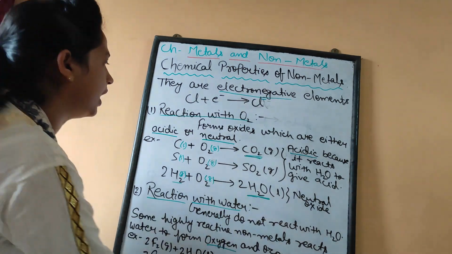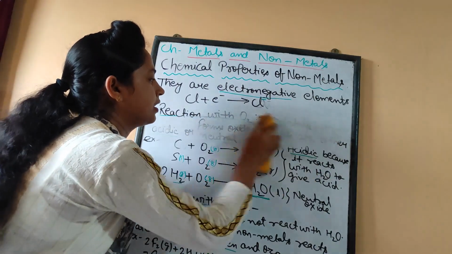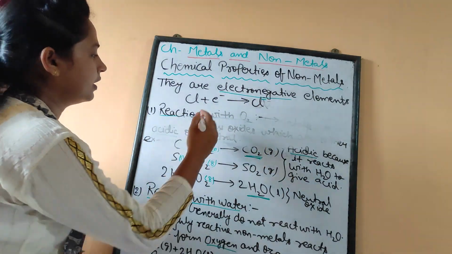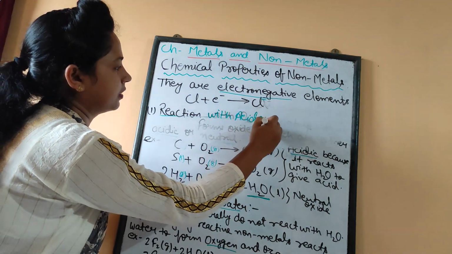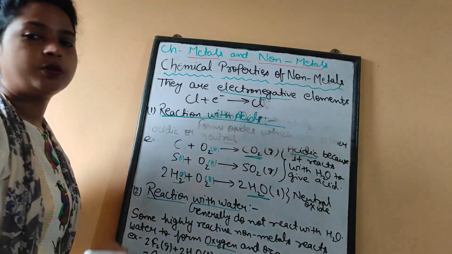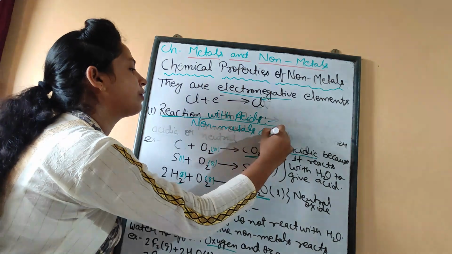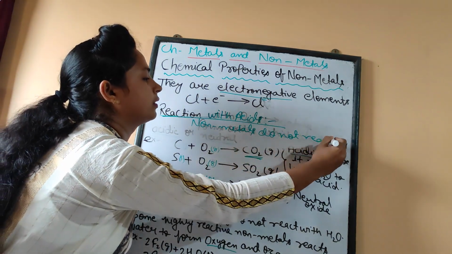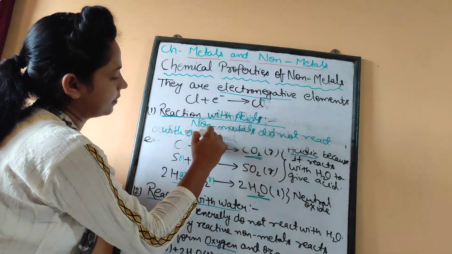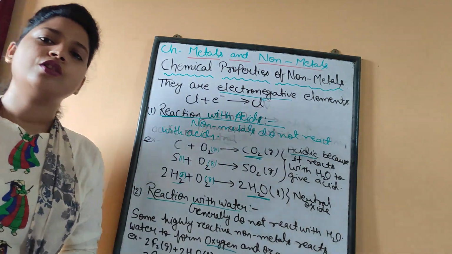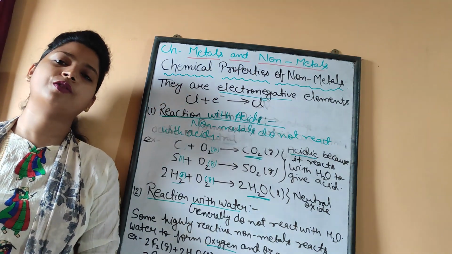Now one more reaction we have to read, that is reaction with acids. So students, here we can write reaction with acids. So you just have to write non-metals do not react with acids. That's it. So these are only the three chemical properties of non-metals.